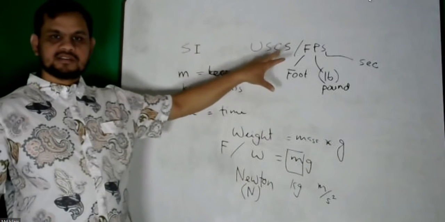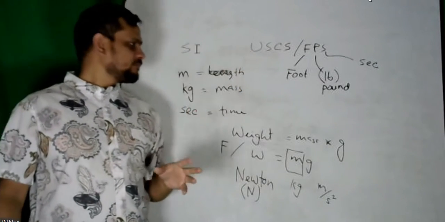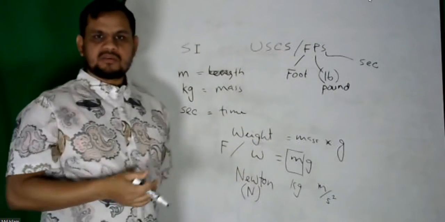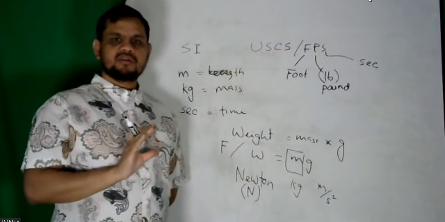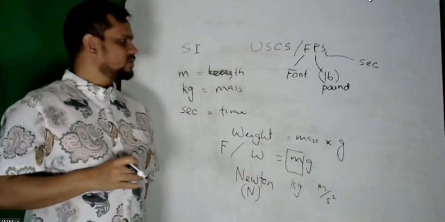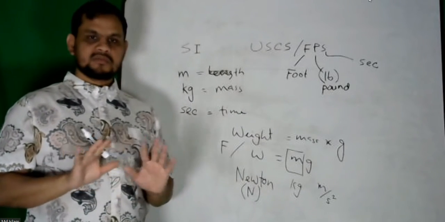What about US units? Here, what is pound? Is it mass or weight? That is a big confusion, so this is the time to remove your confusion. Pound is weight. It is not mass.